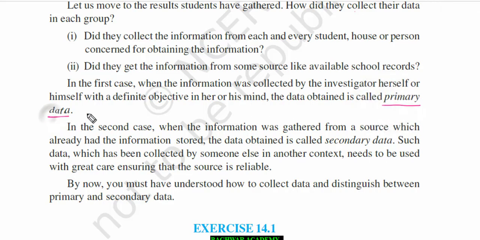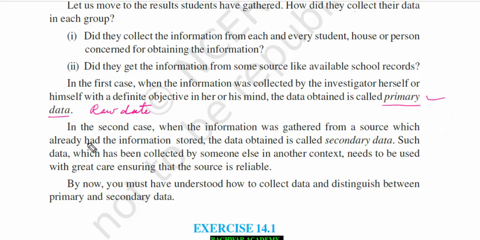This is important. So in the first case, when the information was collected by the investigator herself or himself with a definite objective in her or his mind, the data obtained is called primary data, or this is also called raw data. Suppose it has been told to find out the height of the students in your class. So individually, if you are going to each and every student finding data, then that data will be called primary